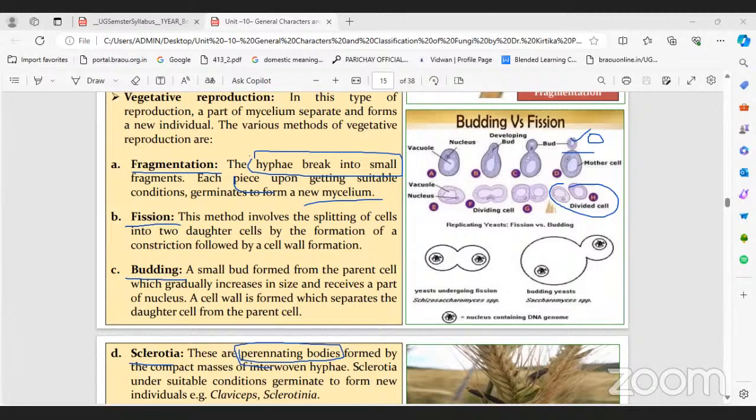Sclerotia have a thread-like, strong appearance and are formed during unfavorable conditions. But when favorable conditions recur, these sclerotia germinate again into mycelium.